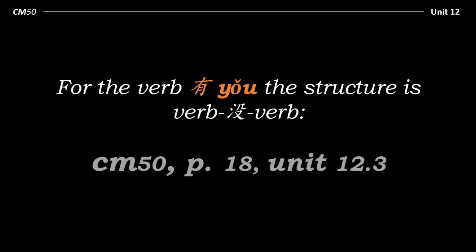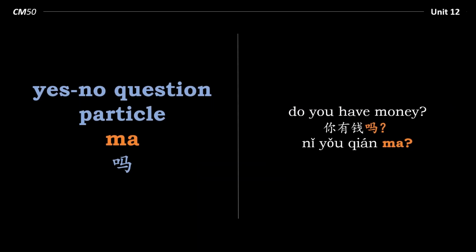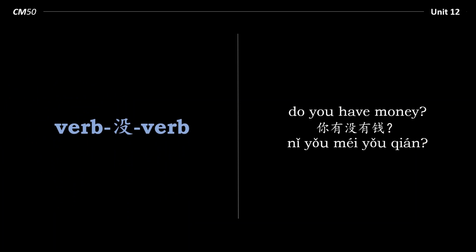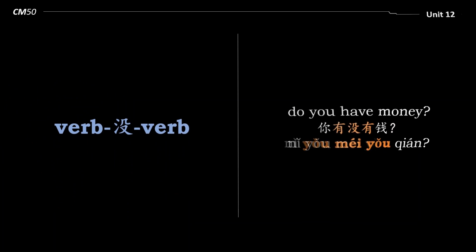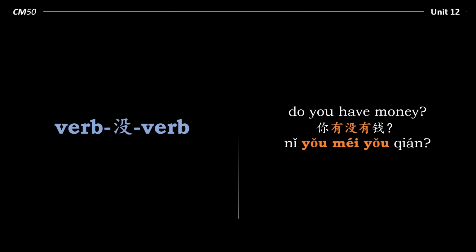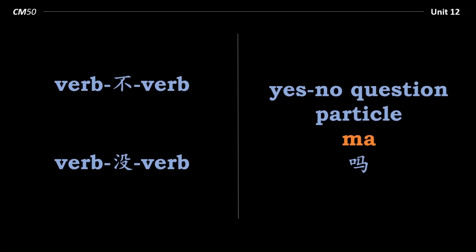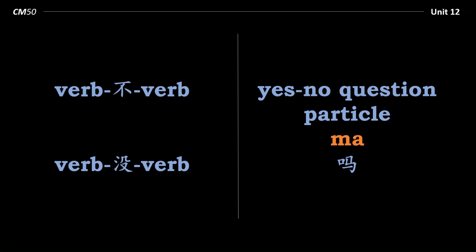However, for the verb 有, the structure is verb-没-verb. So for example, do you have money? 你有钱吗? So here I'm using the yes-no question particle. 你有钱吗? Verb-没-verb would be 你有没有钱? So, 3 ways to ask a yes-no question. Verb-不-verb, and for the verb 有, it's verb-没-verb, and we can also use yes-no question particle ma.